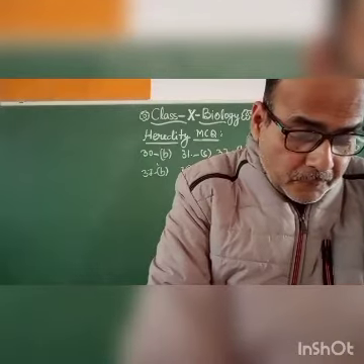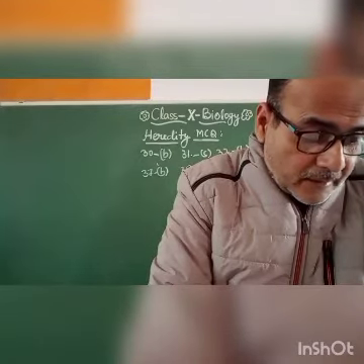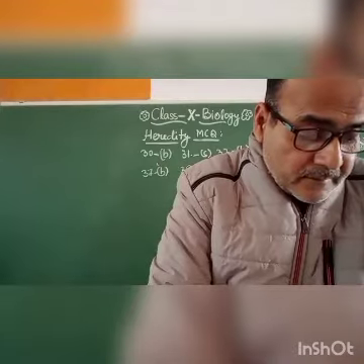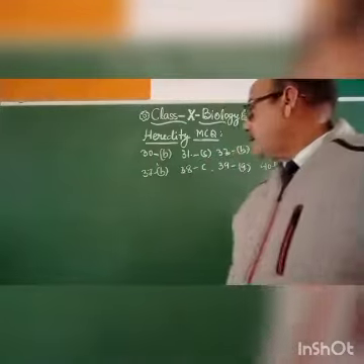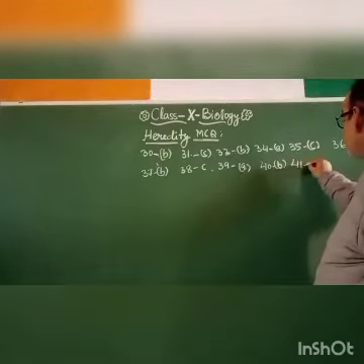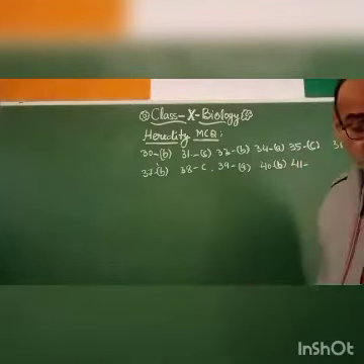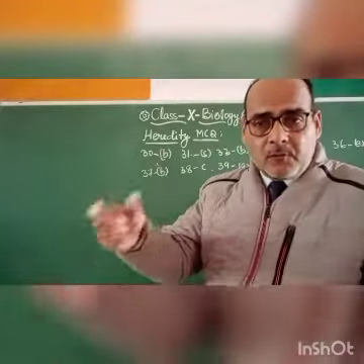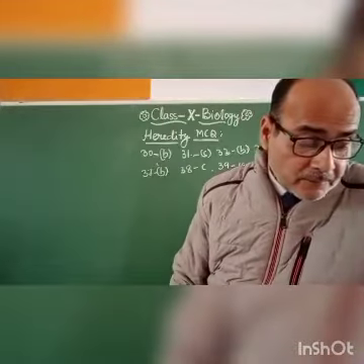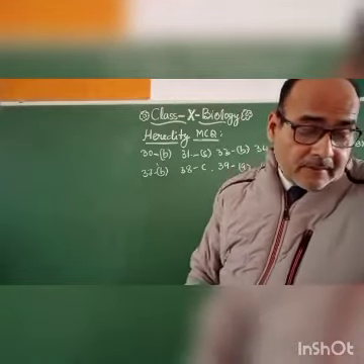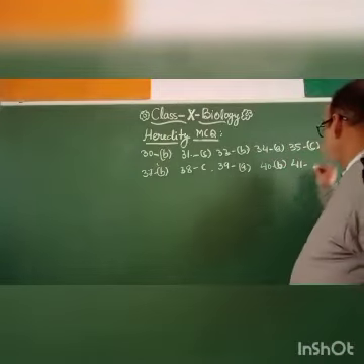The ratio of pure tall plants to short plants in F2 is 3:1. No, that will be 1:1. Pure tall and pure dwarf will be 1:1. So the 41 answer will be C. 41C.